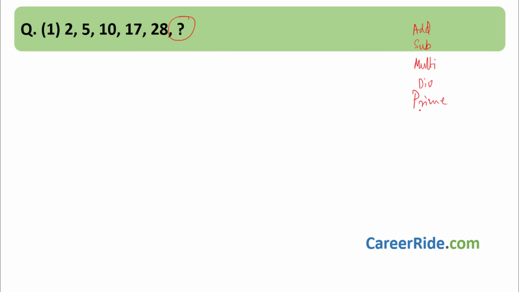Okay, if all of them are prime numbers, or prime numbers are being added or subtracted, multiplied, something like that. After that, after prime numbers still you are not getting, try for Fibonacci. Okay, Fibonacci sequence, see if it is a Fibonacci sequence, right? And even after this, if you are not getting, what you can try is a combination of all these methods, right? You will get the answer for sure. Most of 99% times you will always get the answer from these methods.